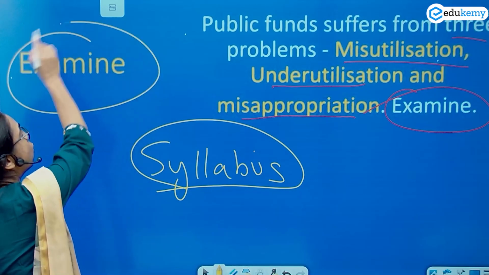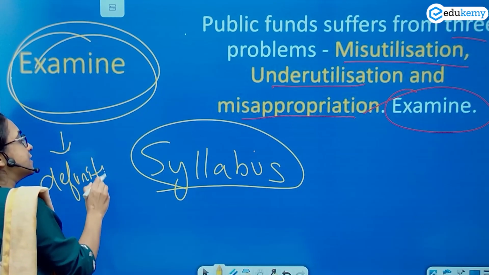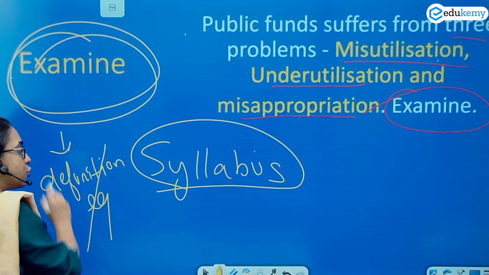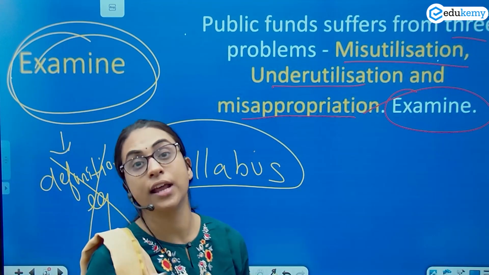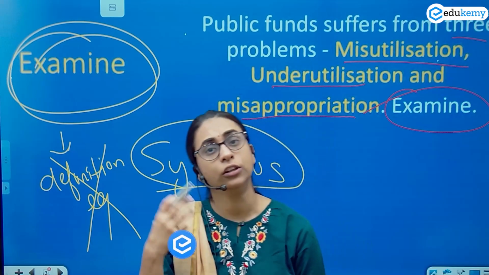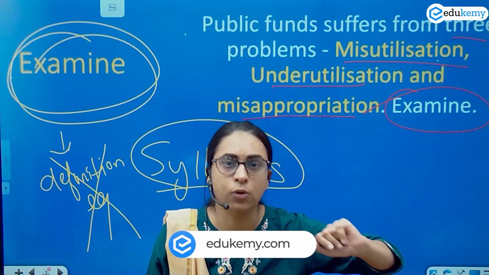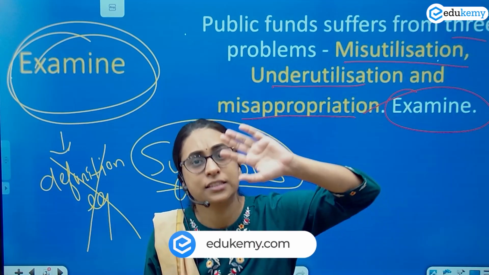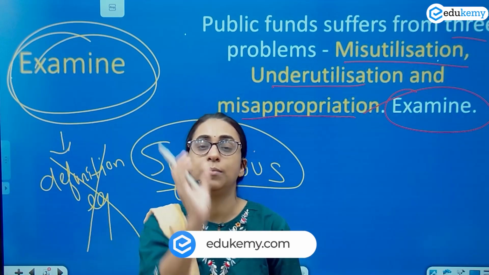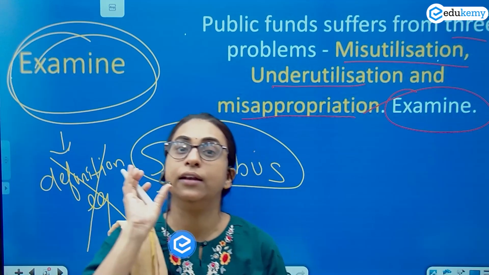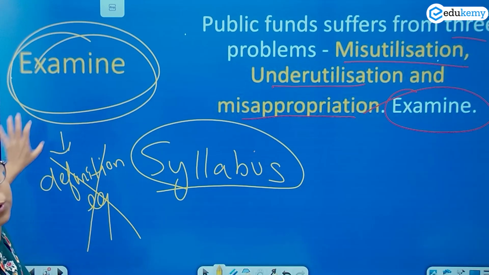Okay, just don't simply write the definition and example. You have to examine the statement. सिर्फ definition और example से काम नहीं चलेगा. You have to examine. Examine क्या? What the doctor examines you when you go to the doctor. The doctor examines you by saying, okay, what is the reason for the disease? क्यों आपको बीमारी हुई? आपकी बीमारी के symptoms क्या हैं? What are the symptoms for your disease? और इसका effect आपकी body पे क्या करेगा? तो examination का मतलब है reason, the impact, and how do we deal with them? So don't simply give the definition and example.